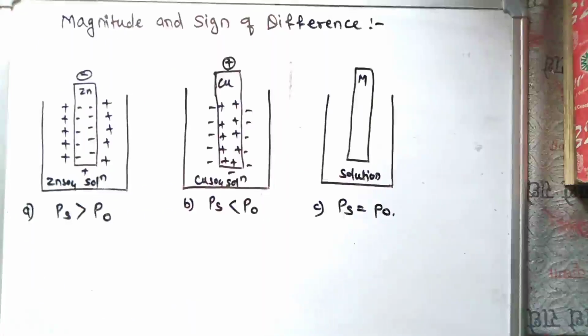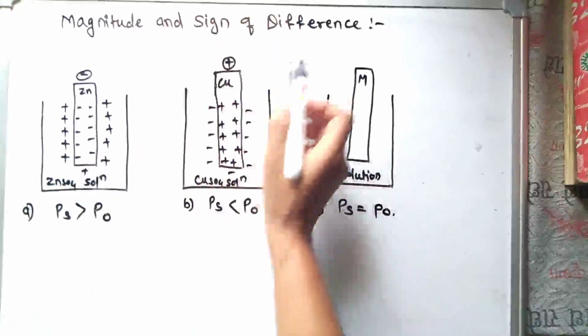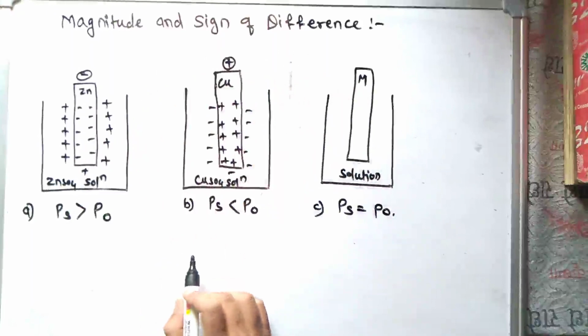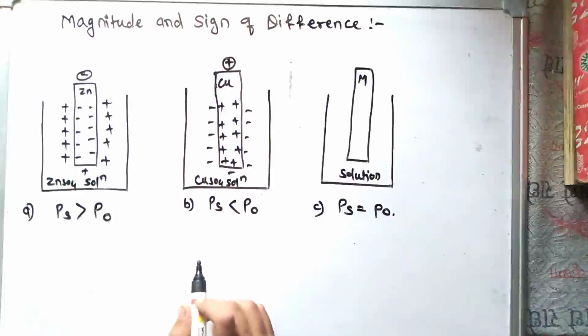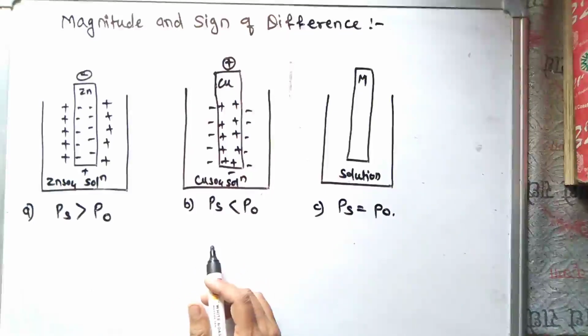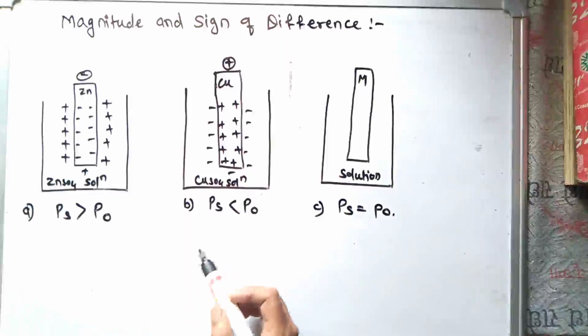We see the next topic, that is magnitude and sign of potential difference. In that, here again we consider the solution pressure and osmotic pressure in solution. The magnitude and sign of the potential difference between the metal and the solution is determined by the tendencies, that is, de-electronation and electronation.